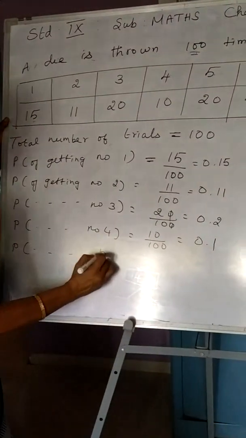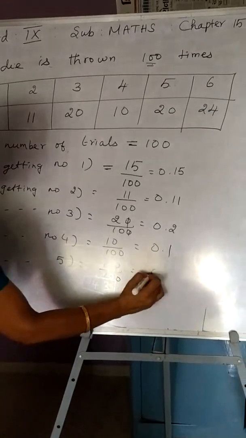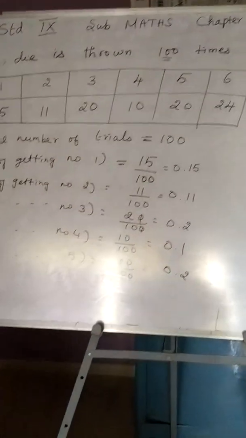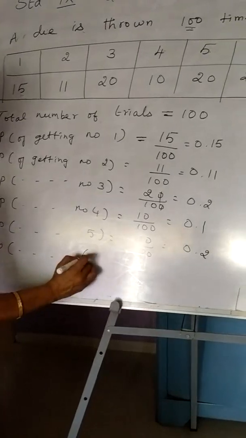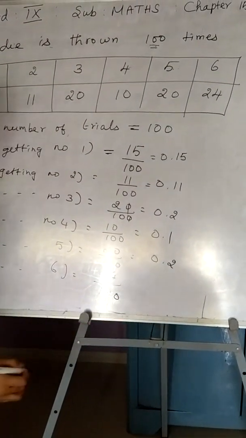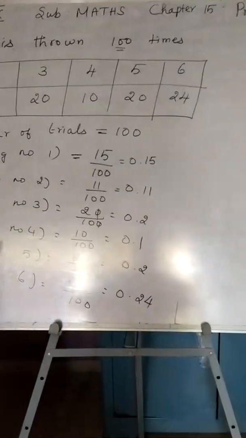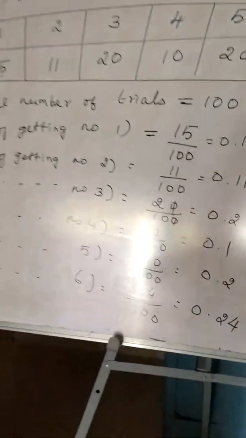Probability of getting number 5. 5 appeared 20 times out of 100. It is 0.2. Probability of getting number 6. 6 appeared 24 times out of the total trials 100, which is equal to 0.24. Hope you understood how to calculate.